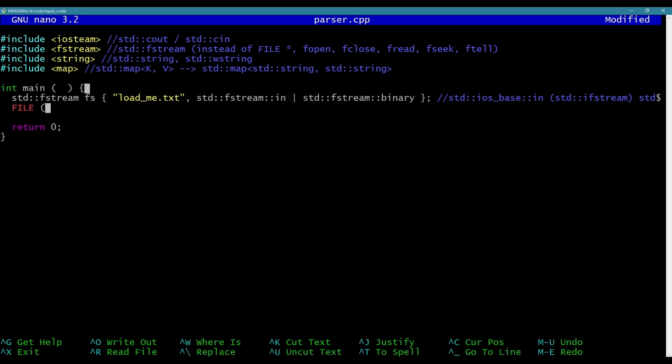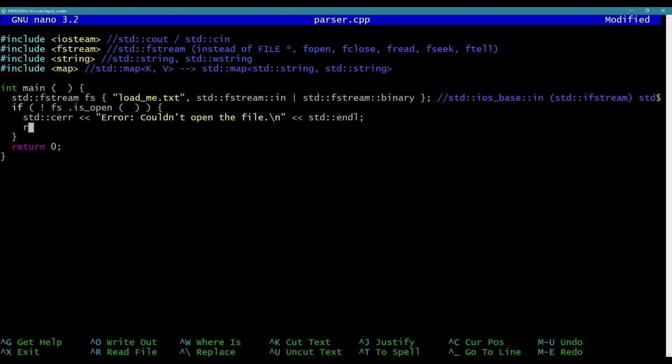Before, when I opened a file, I would say file fn equals fopen, right? And I would check if fn. I could do the same thing here, or I could say if fs is open, right? So if the file's open. So I'll say if not file is open, then let's complain, because something went wrong. So standard C error, that's like doing a printf to standard error, right? I'm saying error, couldn't open the file. Standard endl. And in that case, I'm going to return 1 to the OS, let the OS know that it was an error.